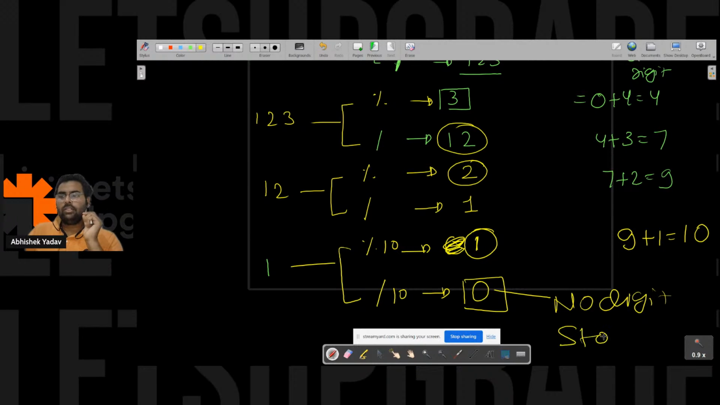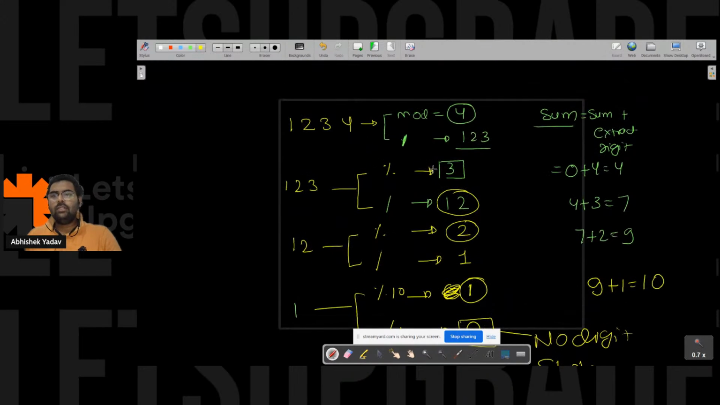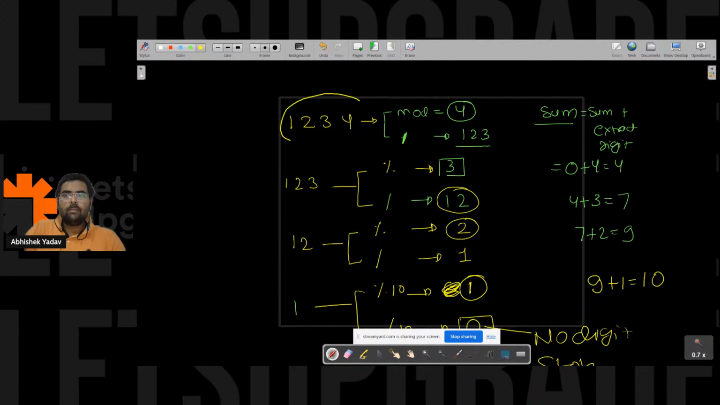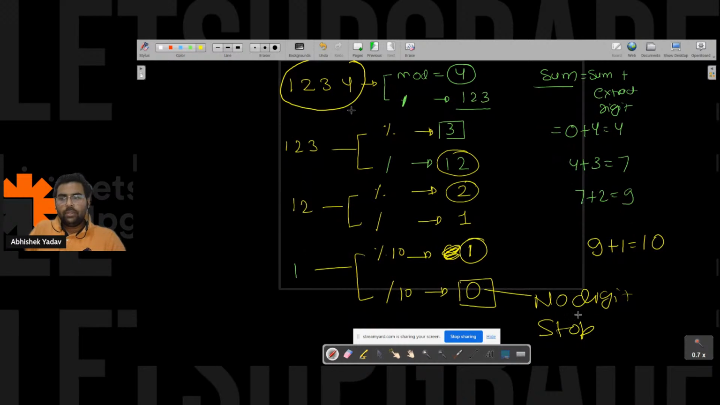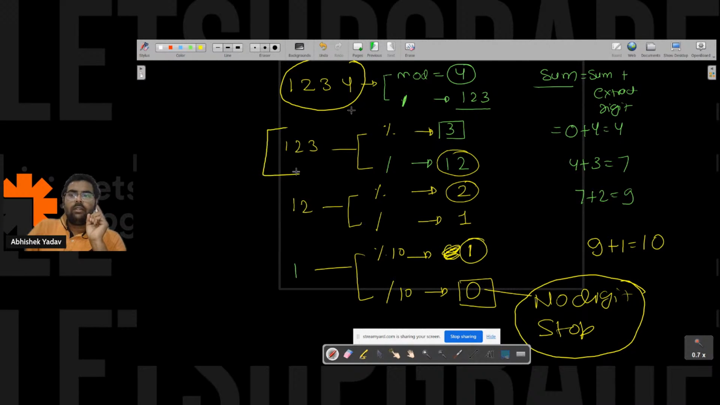So guys, I know the starting point, that is this number is the starting point, right? And by doing this, I know the end point also. And I know what logic I have to write in the loop, that is this logic, and I have to execute this logic again and again, right? That is modulo with 10 and division with 10. So I will use a loop here.